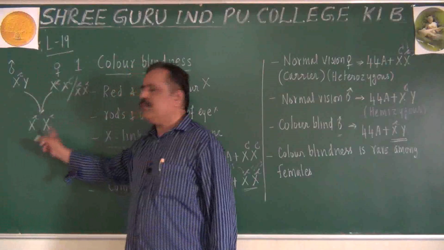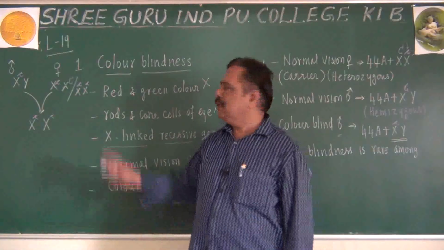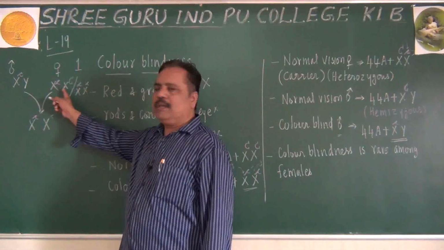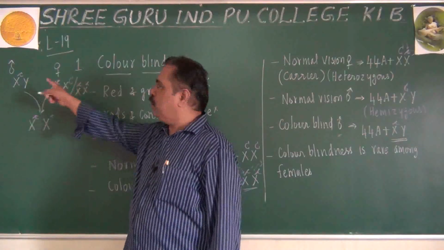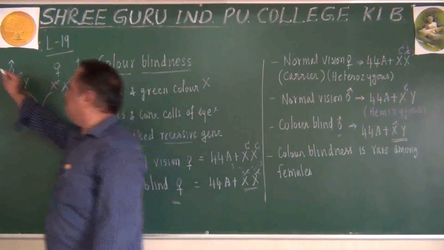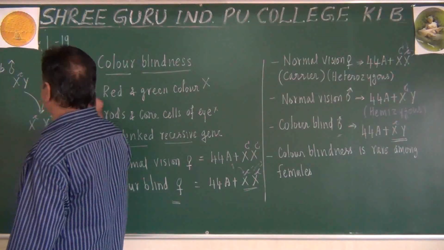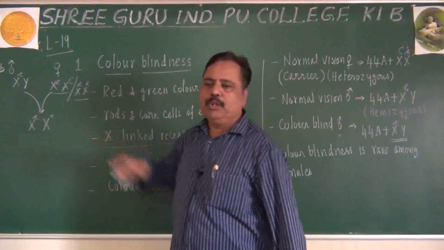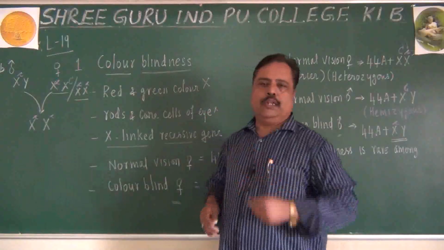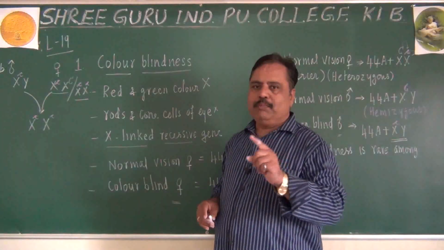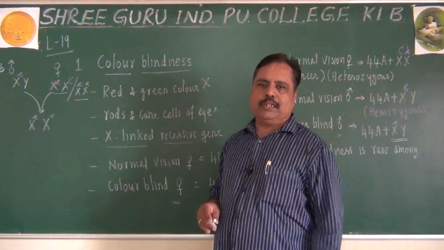What is the chance of a daughter becoming colorblind? A carrier mother or colorblind mother should be there, and the father should compulsorily be colorblind. So a colorblind father with a carrier mother or colorblind mother will be able to pass this to the daughter. A female will become colorblind only by this method.